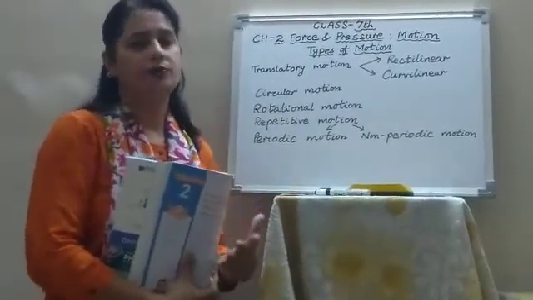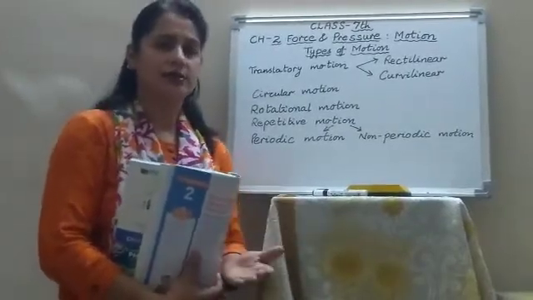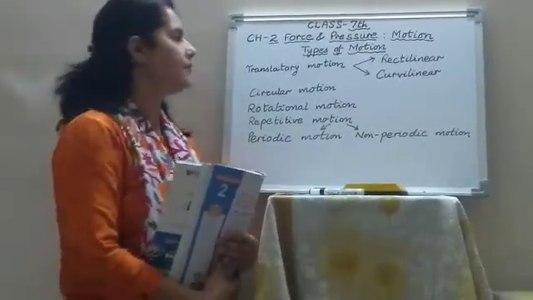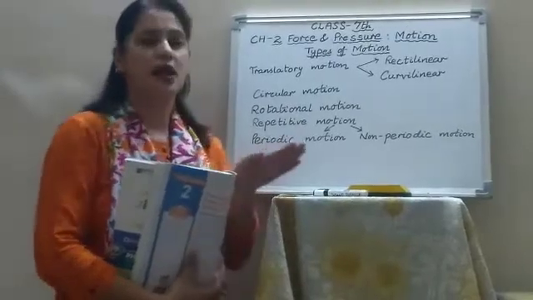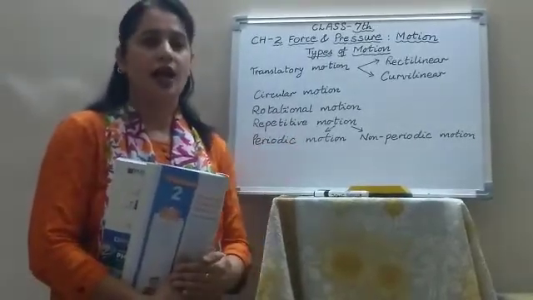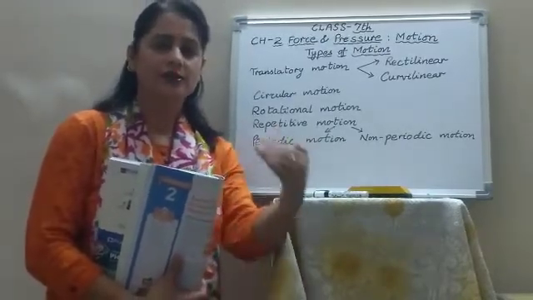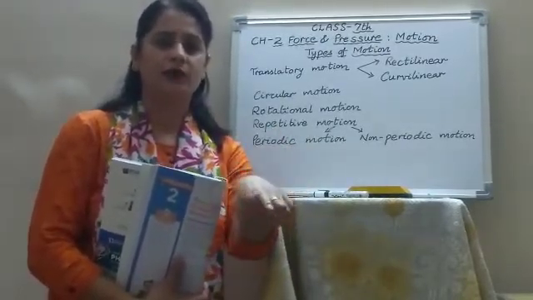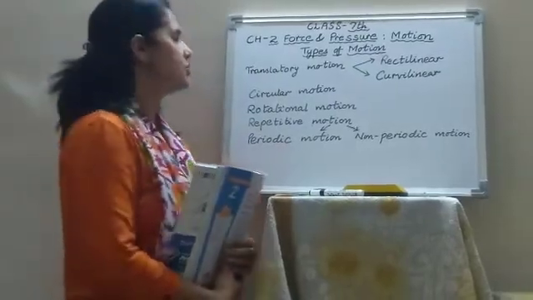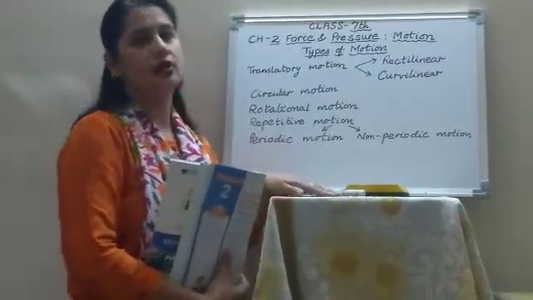When a certain object covers equal distance in a certain time, then that motion is called translatory motion. Like a car moving on a straight road. Equal distance it is covering in equal intervals of time. So this is called translatory motion.